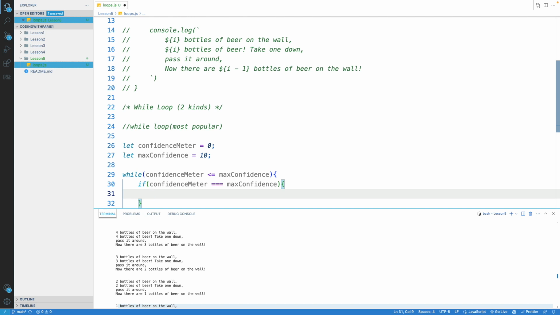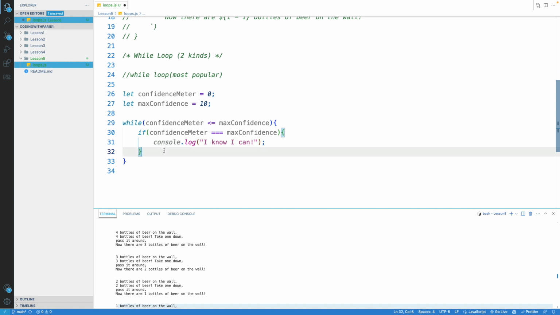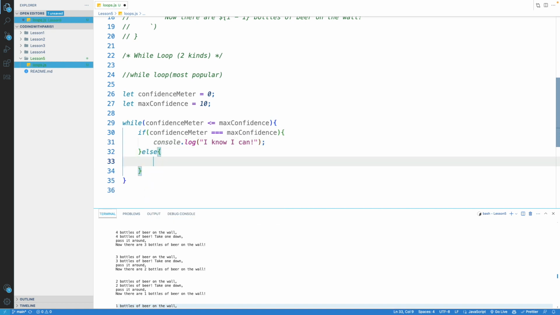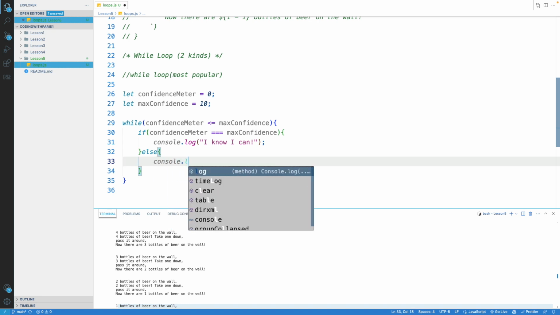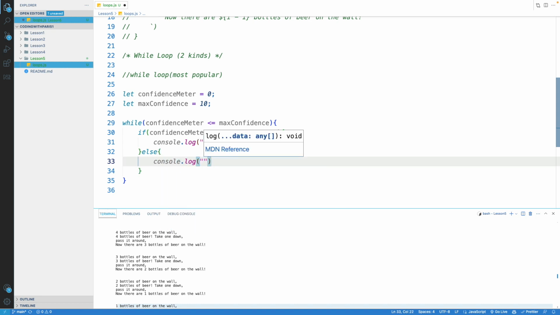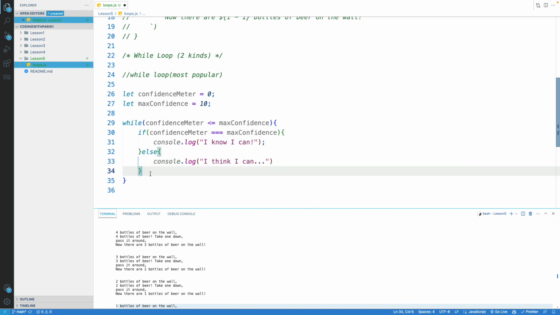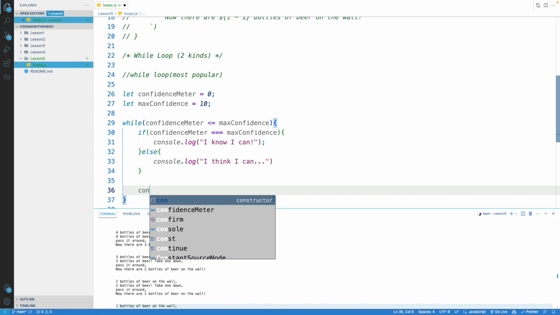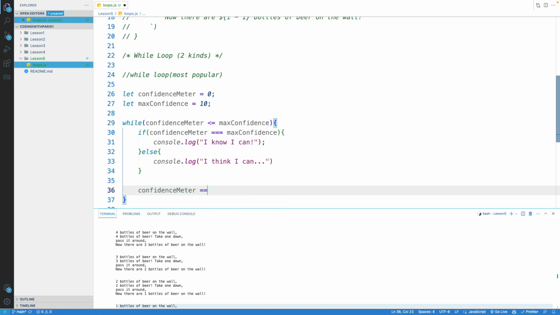Then we'll tell the computer to say, I know I can. We're going to add to this if statement, this branch here, because we want to tie some more logic. So in the case that the confidence meter is not 10, then we definitely want to do this. Make the computer say, I think I can. But at the end here, we want the confidence meter variable to be incremented by 1, meaning you want 1 added to it, okay?